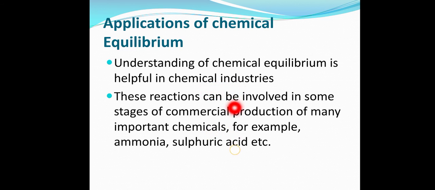There are reactions in the chemical industries in which, at any stage during the whole process, you can get commercial products via understanding of chemical equilibrium, for example ammonia as well as sulfuric acid.